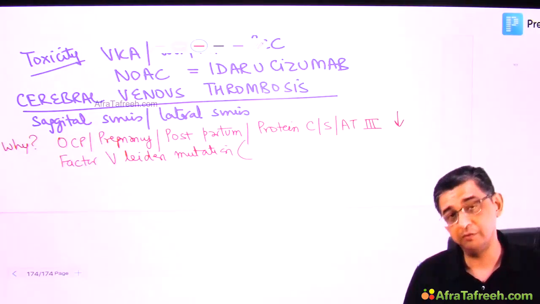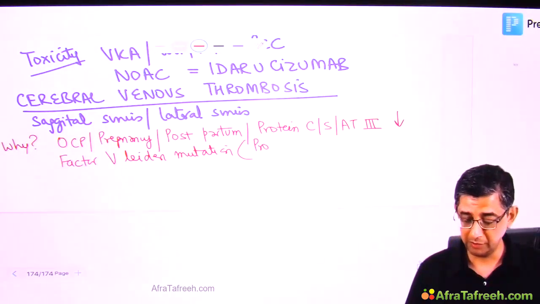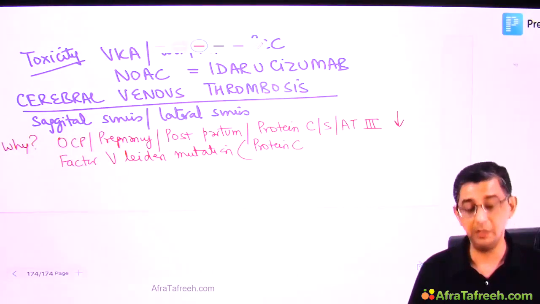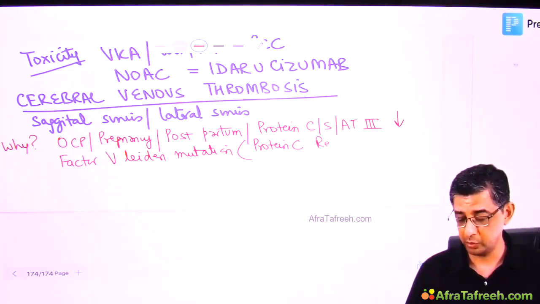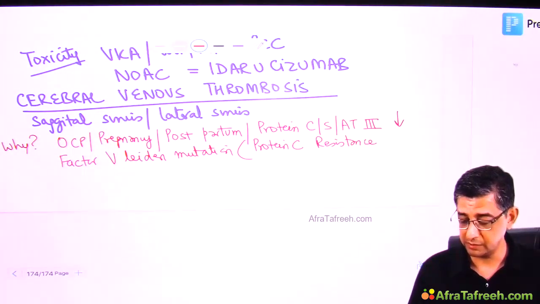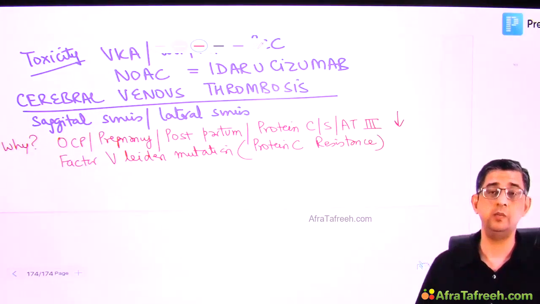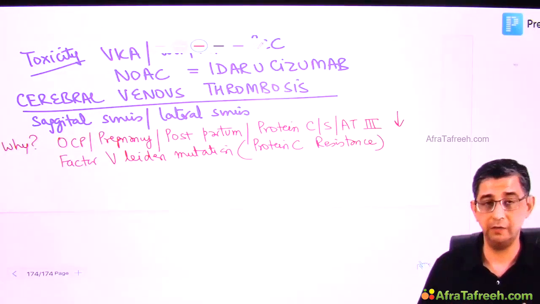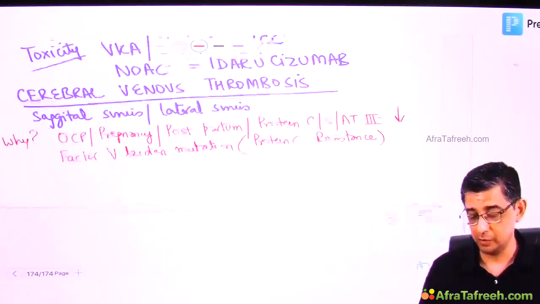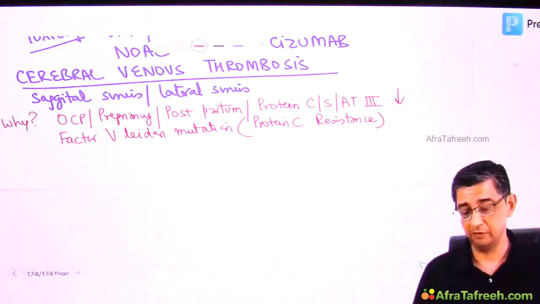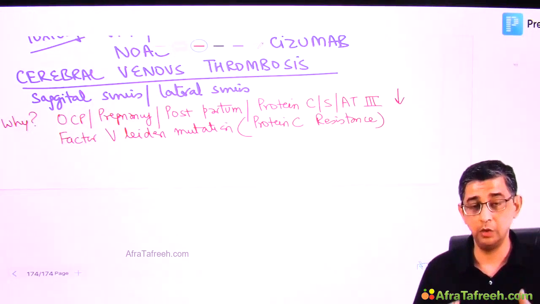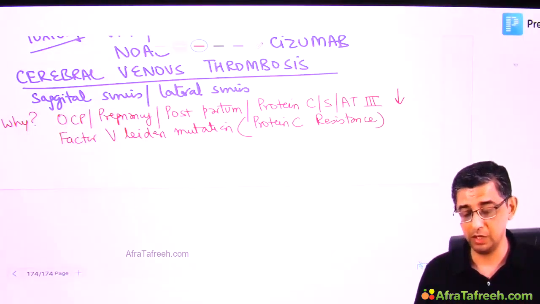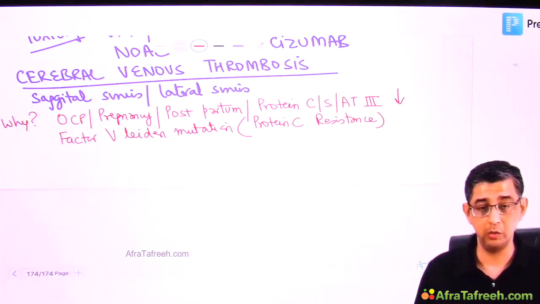What is the problem in factor V Leiden mutation is that normally factor V and protein C keep each other's activity in check. But now what will happen is there would be a protein C resistance. I want to highlight this fact once again. Factor V and protein C keep each other's activity in check. But in this case, protein C and factor 5 are not able to bind to each other properly. So the unopposed activity of factor 5 will contribute to thrombus formation.